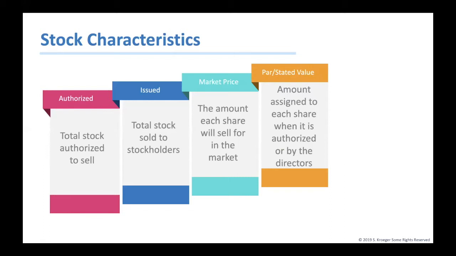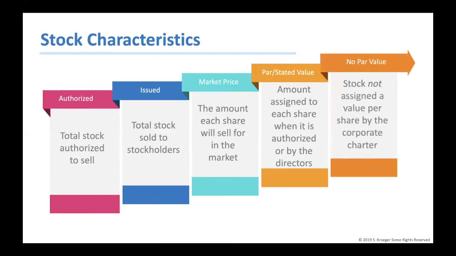Usually the par value is very low, such as a penny or less. For example, the par value for Apple shares is 0.00015, not even a penny. And the par value for Amazon shares is 1 penny. When investing in stock, the par value makes no difference and it won't affect the market price. We bring this up though because it does make a difference in our journal entries. So accountants do need to be aware of the par or stated value.